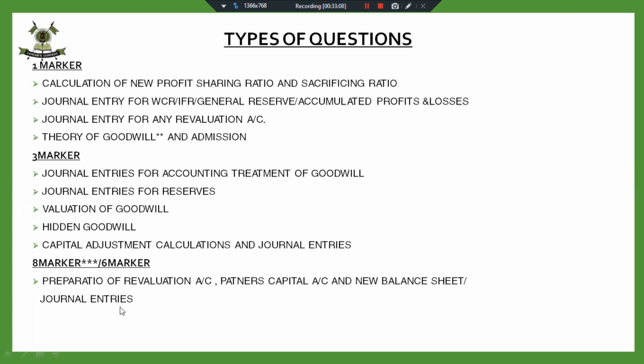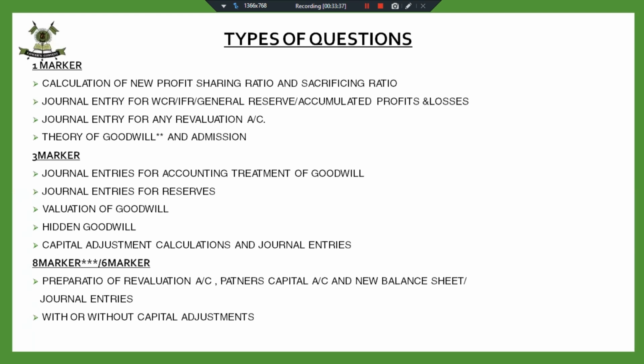And children find it very difficult. They have practiced the preparation of account so much that they find it difficult to pass the entries during the exam, and it becomes a time consuming process for them as they first prepare the account and then pass the journal entries. So my request to you is that do practice journal entries as well. Whenever you are practicing these 8 marker questions, practice journal entries as well.